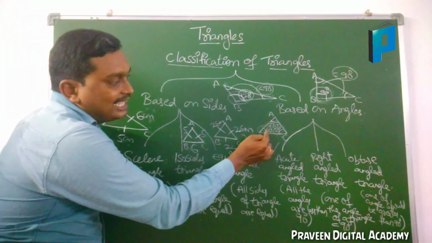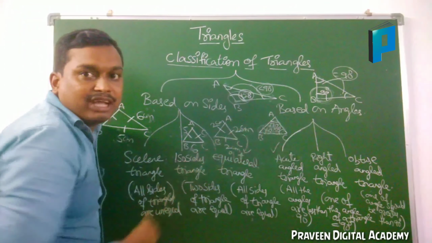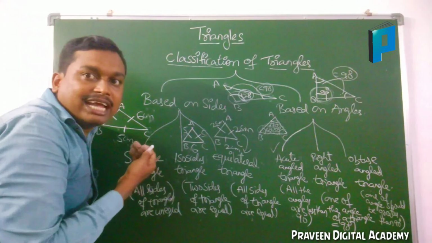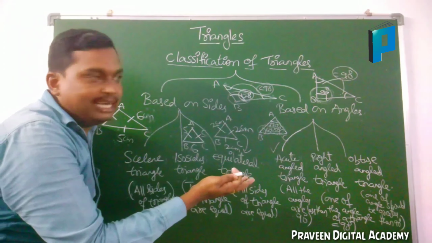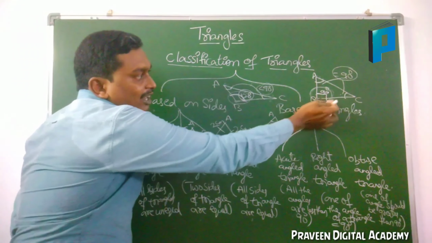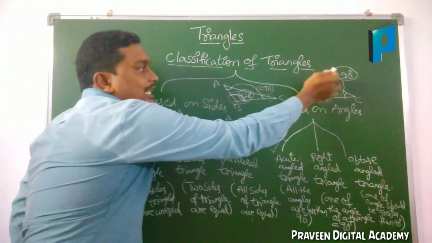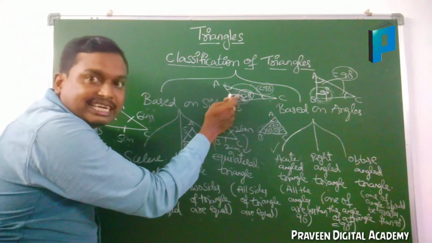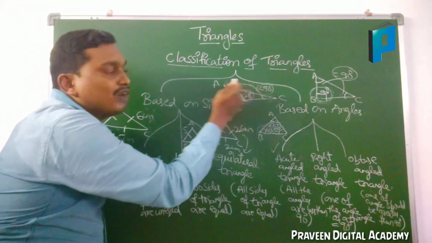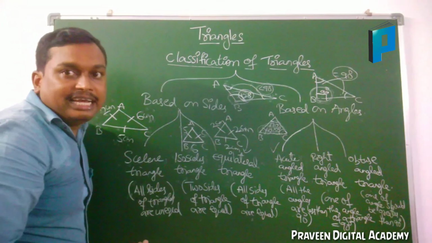If here 60 is there, 70 plus 50 is how much? 130. One of the angles less than 90 means the other two sum should be greater than 90. Here one of the angles is 90, and the sum of the other two is also 90. Here one of the angles is greater than 90, means the sum of the other two should be less than 90.